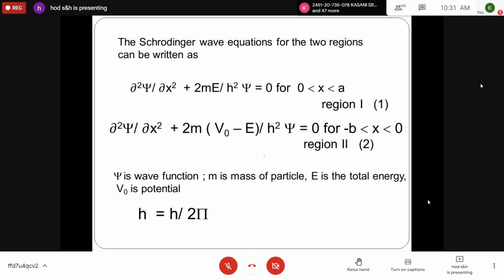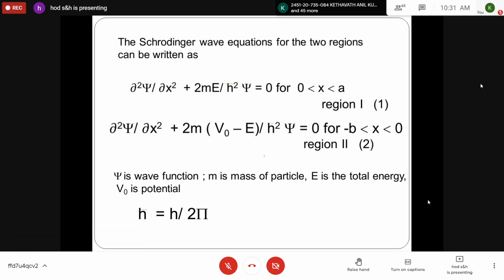You should remember in some books it is represented in terms of h only, Planck's constant. In some standard books it is represented as h cross. If you observe very carefully, one line is there on h. That is called h cross. h cross is equal to h by 2π. You can take any notation, but I took this one. h cross is equal to h by 2π.